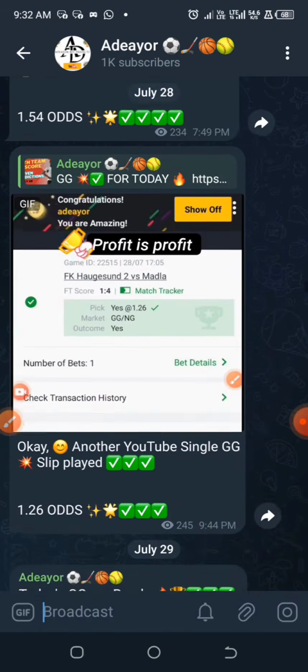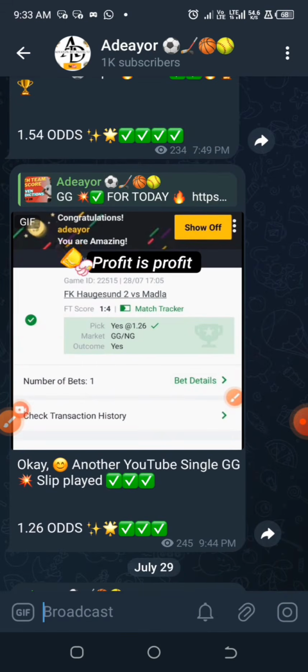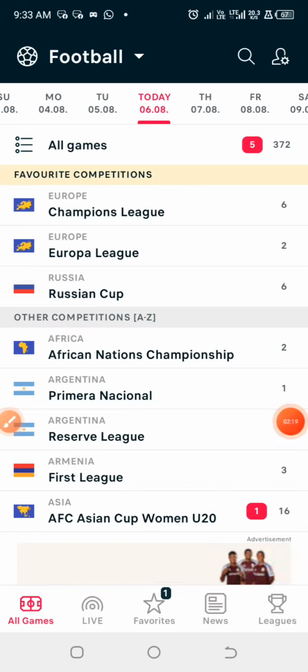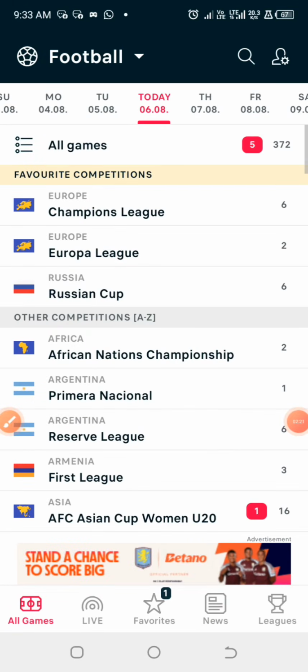So for this market too, I want you guys to test and apply these steps that I'm going to explain in this video. Apply it, observe it very well, then you can start investing in it if you realize that it is actually nice to go with. Now, without wasting much of our time, let's get into action with a brief explanation, because if I go deep into the calculation and stuff like that, it will really take a lot of our time.